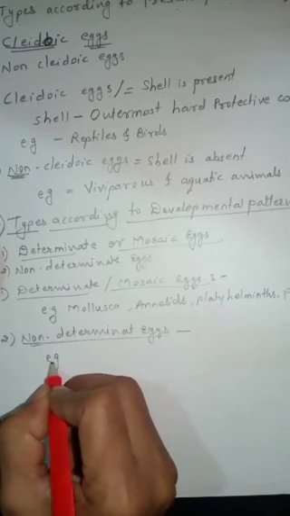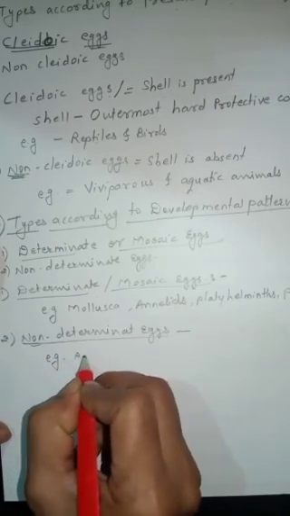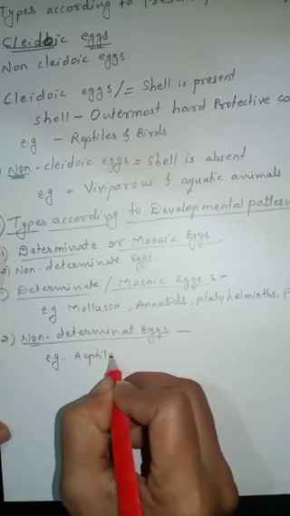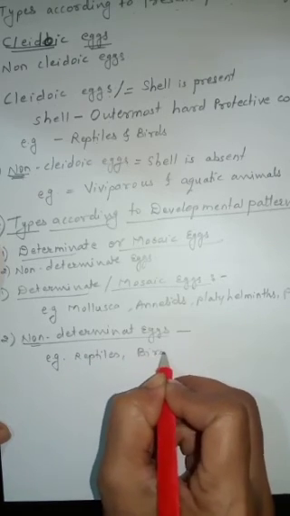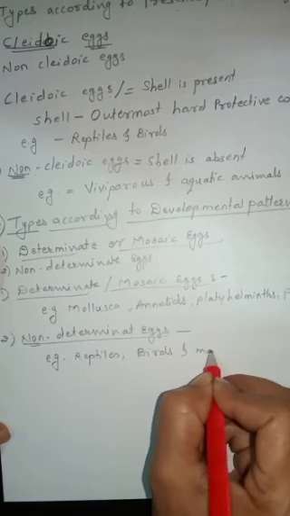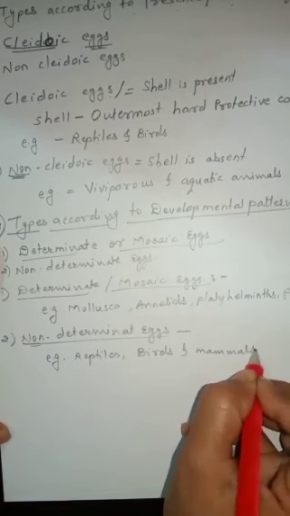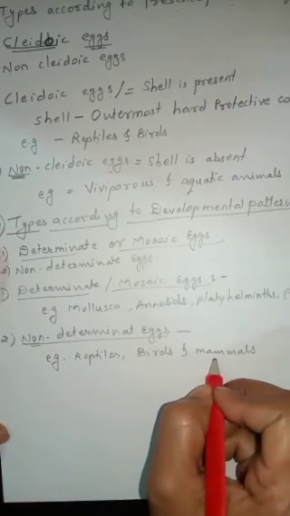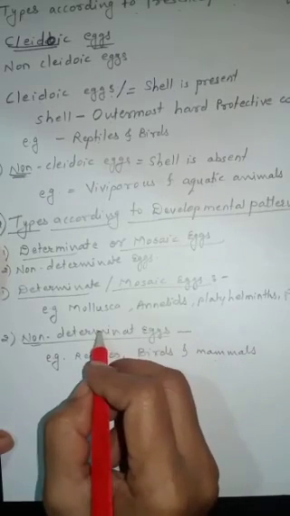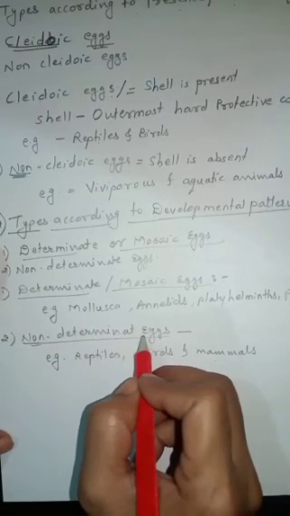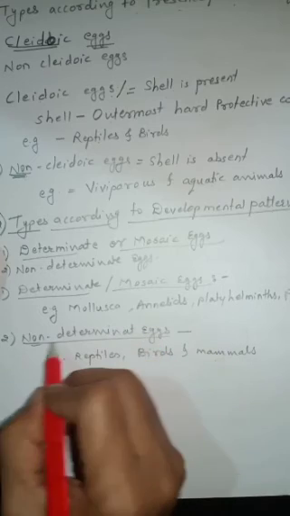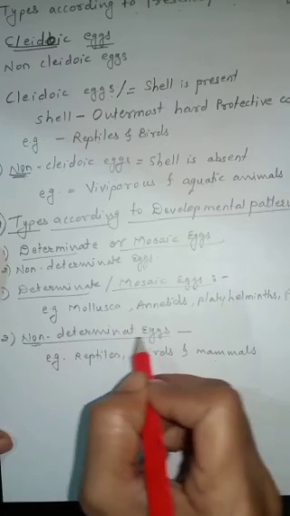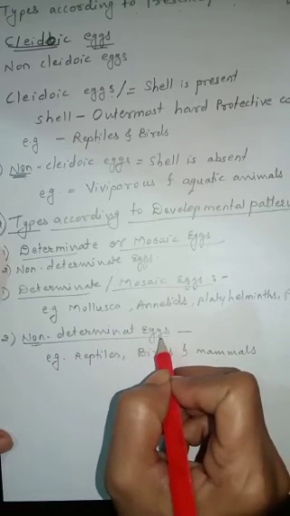And the examples are reptiles, birds, mammals. In these animals' eggs, the developmental pattern is not predetermined just after the fertilization. Therefore it is known as non-determinate type of eggs.